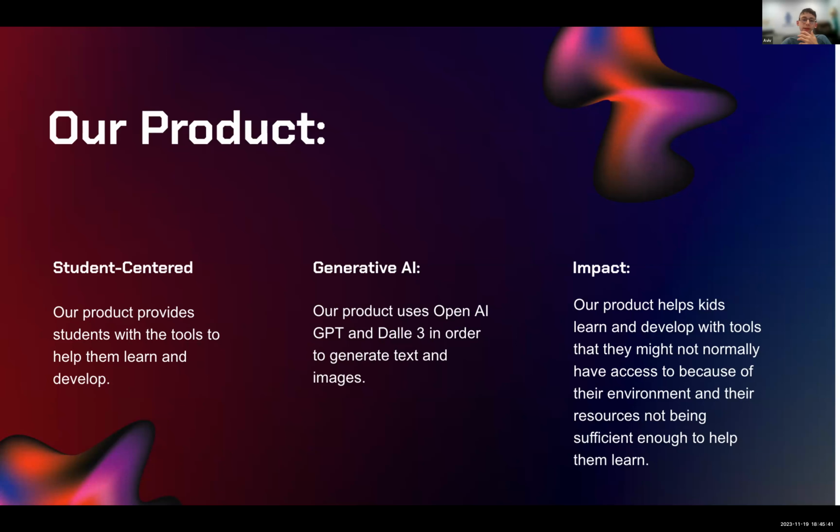And so what we did is we basically used OpenAI's ChatGPT models and their DALL-E 3 models in order to generate text and images on our website. This allows users to interact and see how these bots behave in response to different prompts. We also integrated the 11 Labs API to generate audio files from text. This would give students who have spent most of their time at school more of a chance to learn these resources and be better prepared for AI camp and ready for AI internships and things like that.